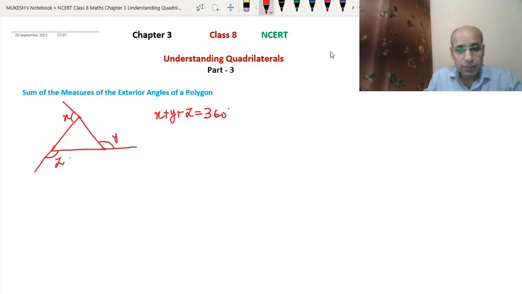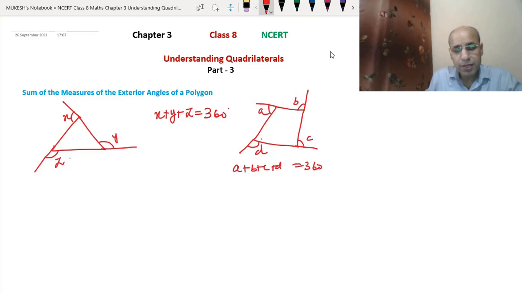If it is a quadrilateral like this, then this is the exterior angle, this is the exterior angle, this is the exterior angle, and this is the exterior angle. Let's say these are A, B, C, D. Then A plus B plus C plus D will also be 360 degrees.